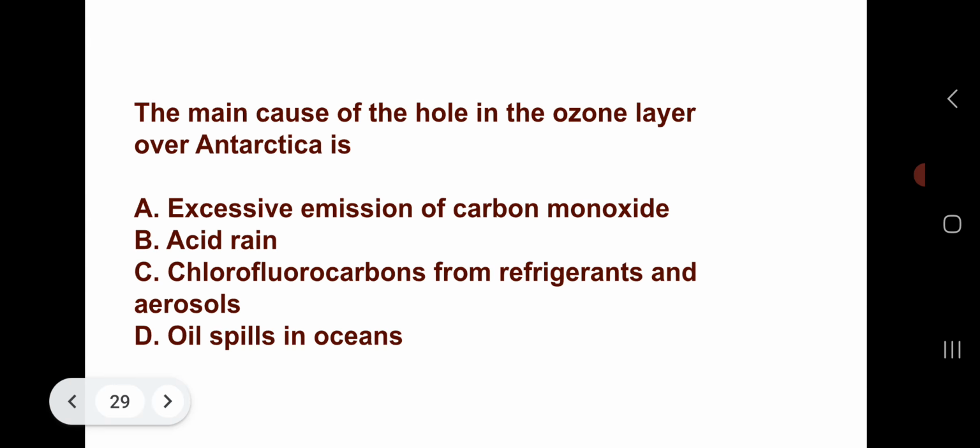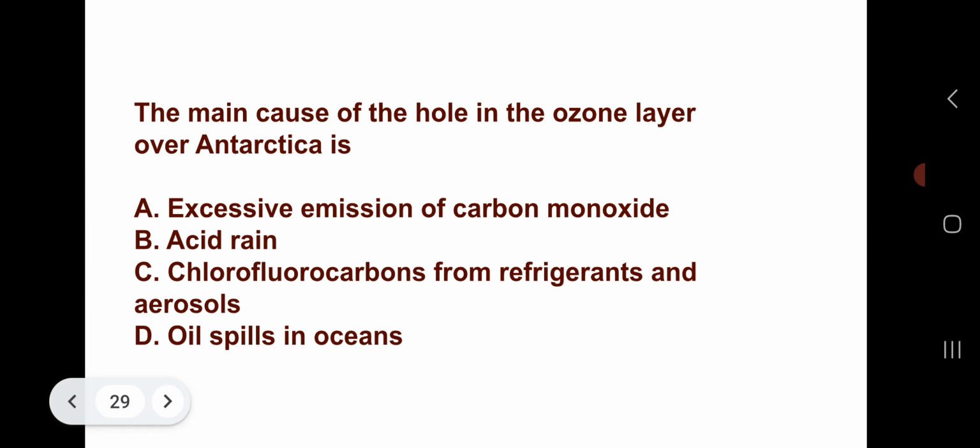The main cause of the hole in the ozone layer over Antarctica is: option A, excessive emission of carbon monoxide, option B, acid rain, option C, chlorofluorocarbons from refrigerants and aerosols, or option D, oil spills in oceans.